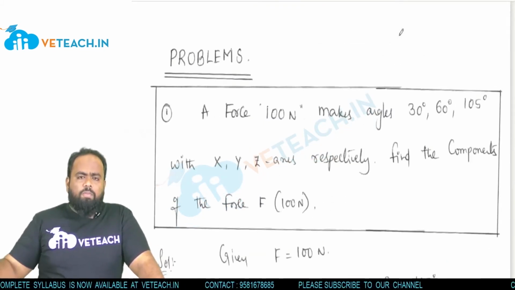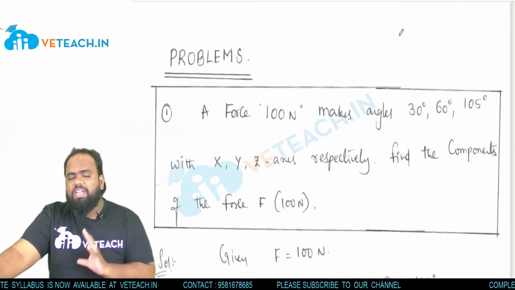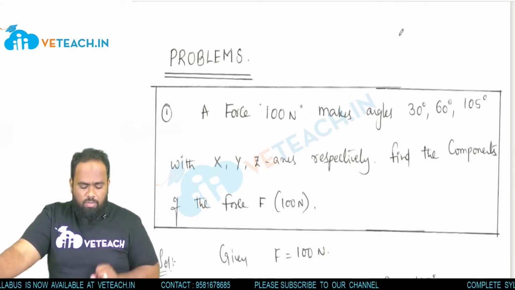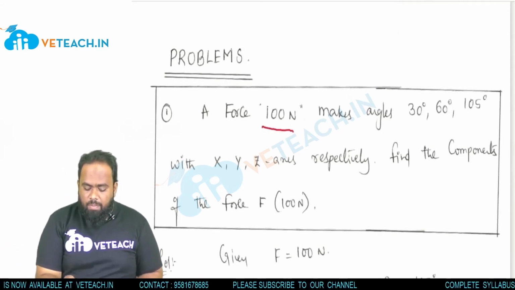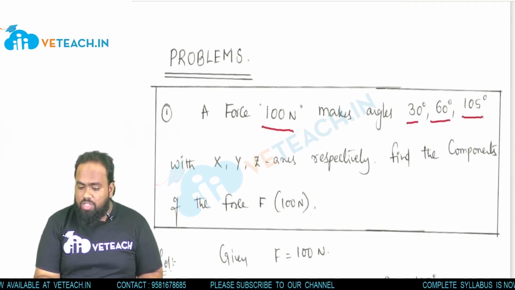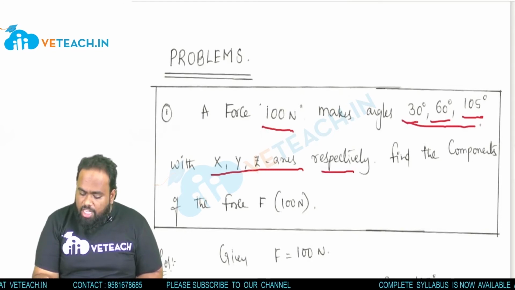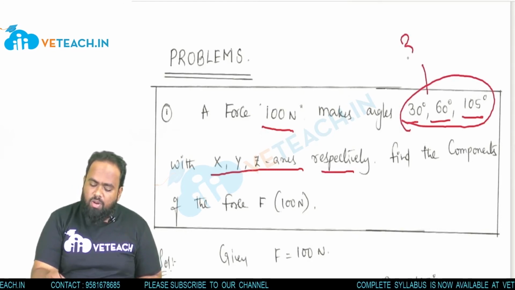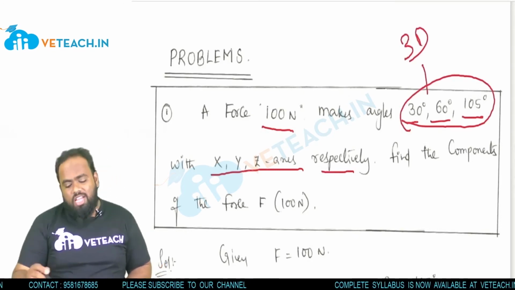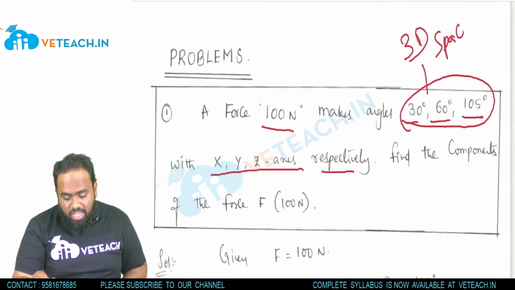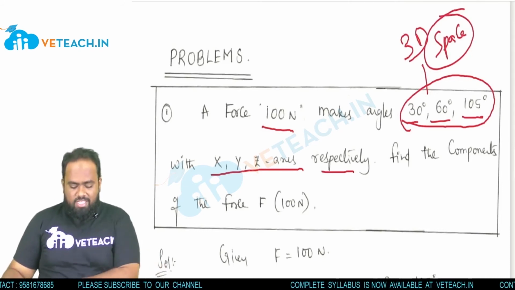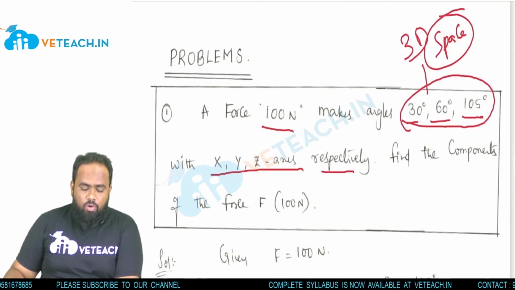Now, if I do a problem on this, then you get a complete idea. I will explain the problem. A force of 100 newtons makes angles 30 degrees, 60 degrees, 105 degrees with the x, y, z axes respectively. Whenever he gives three angles, it means the concept belongs to 3D, to space.